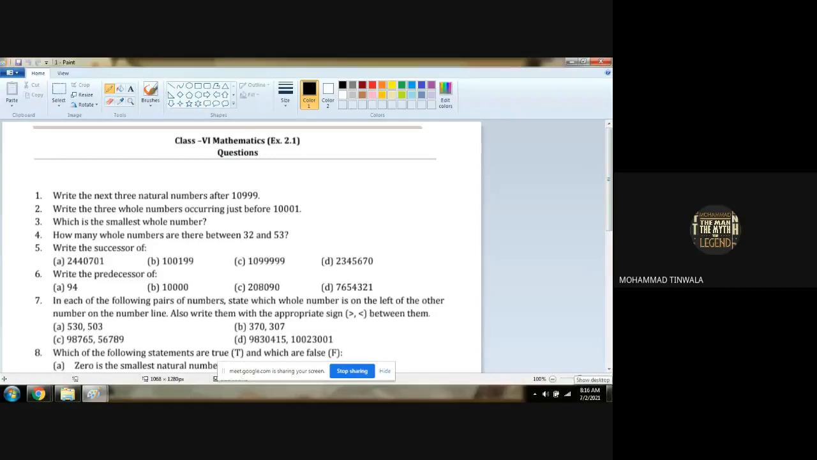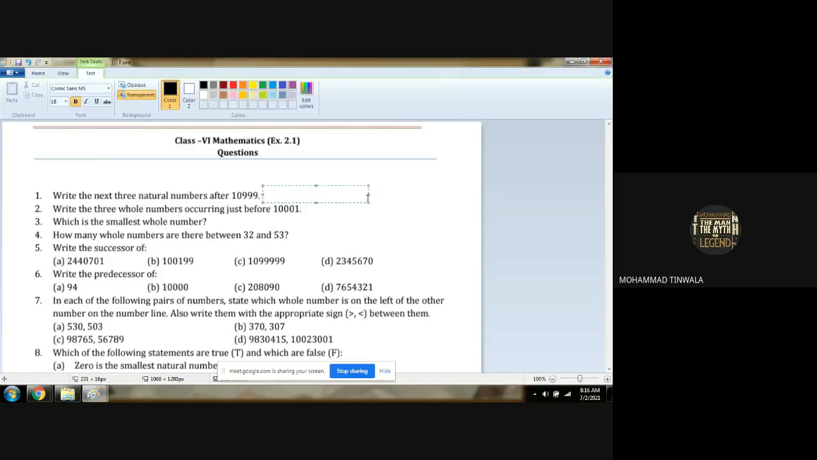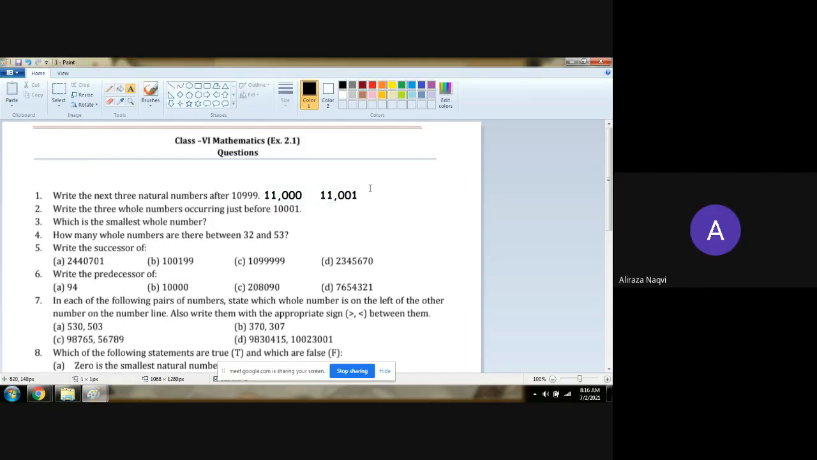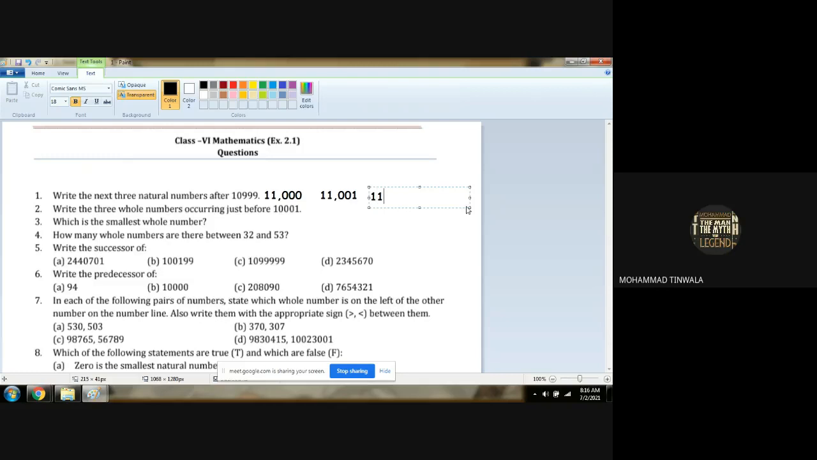So what are the three natural numbers after 10999? 11000. Okay, very good. Next three natural numbers. Okay, so 11000, then 11001, then 11002. Very good.